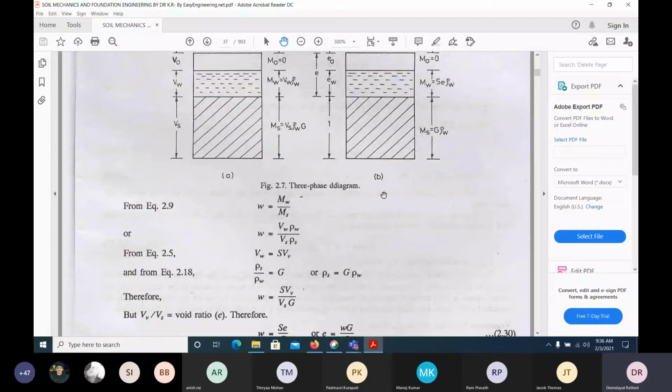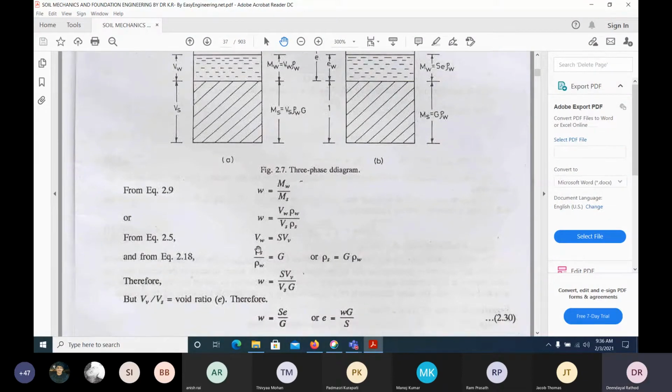Volume of water by volume of void. The definition of the degree of saturation. Okay. So this can be written in this way. From these equations, the saturation is volume of water divided by volume of void.